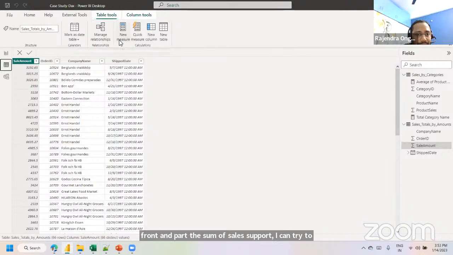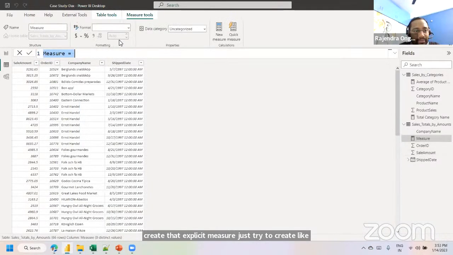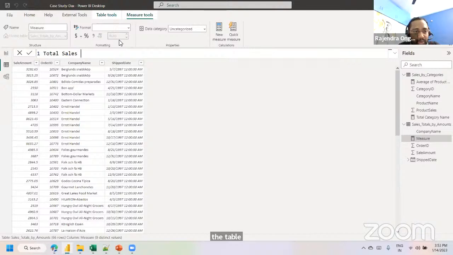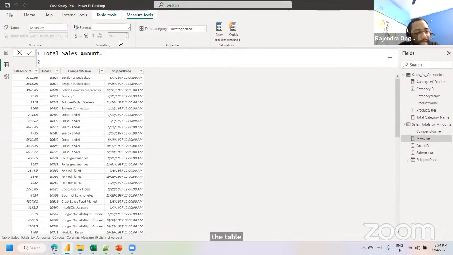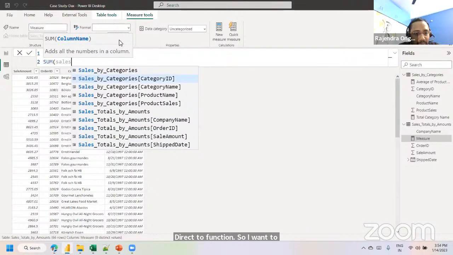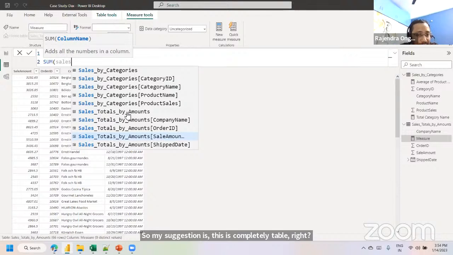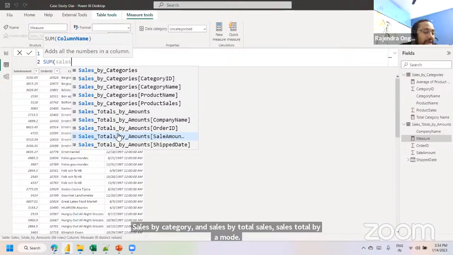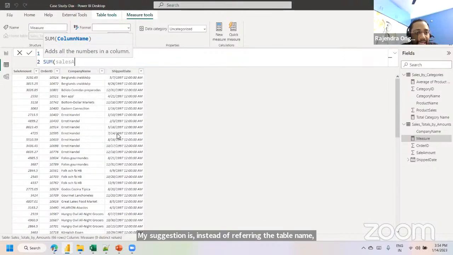Take the table tools, click on new measure, total sales amount. Direct function, so I want to specify it as a sum of sales amount. My suggestion is, this is completely a table, right? Sales by category and sales total by amount. Instead of referring to the table name, try to refer to the column name directly so that we get fewer suggestions. See here, sales amount, I'm getting fewer suggestions. The sales total by amount table has sales amount.